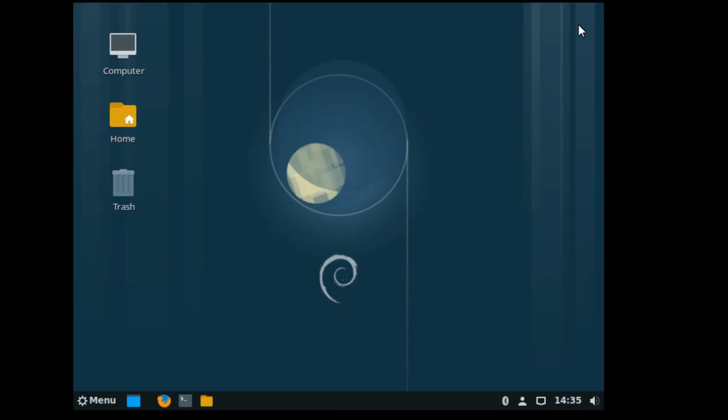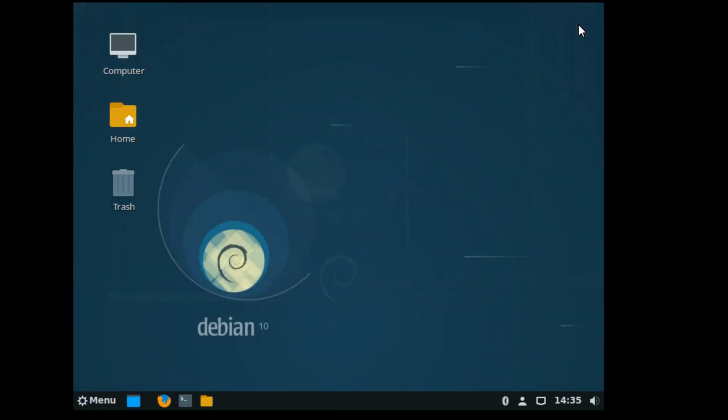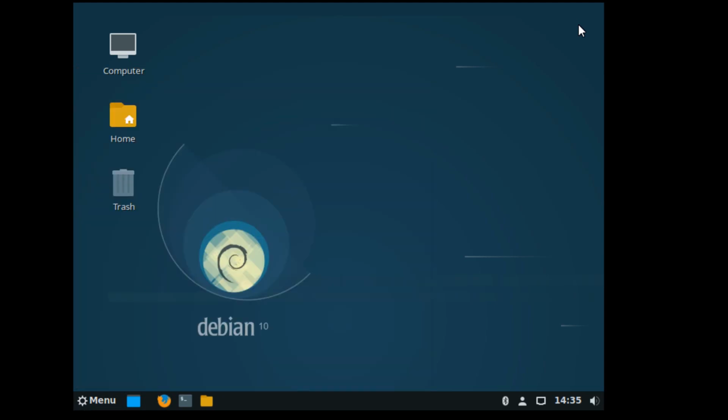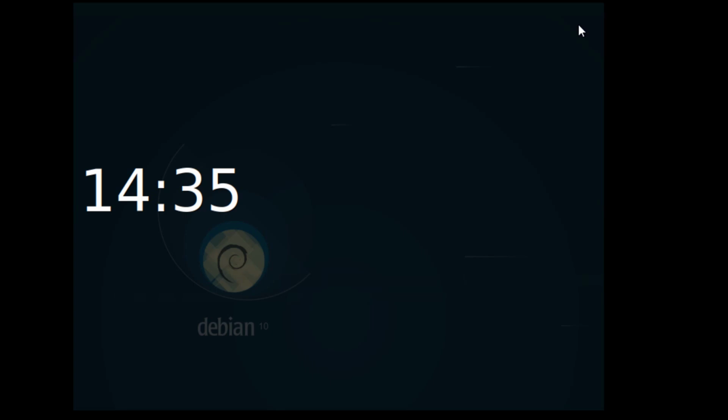See, after changing the settings, we can find the slideshow behind this background. The background is changing every 1 minute. This is a lock option. You can lock the system by selecting that option, and now I want to unlock it.